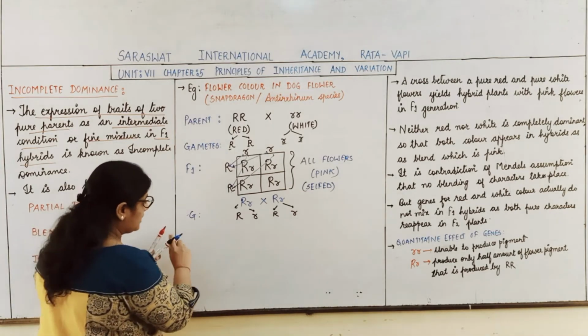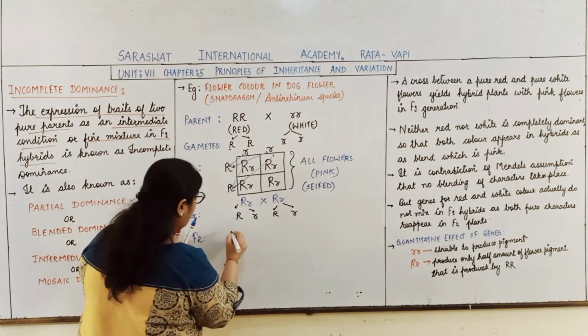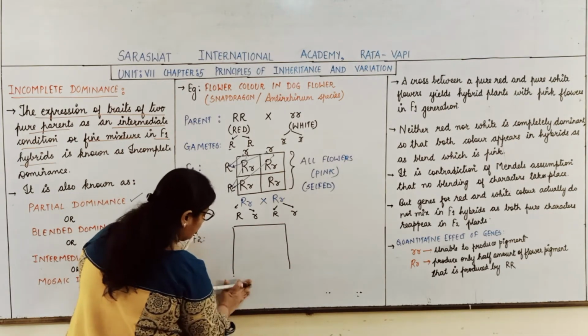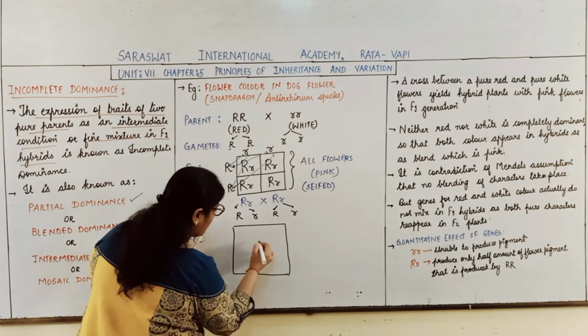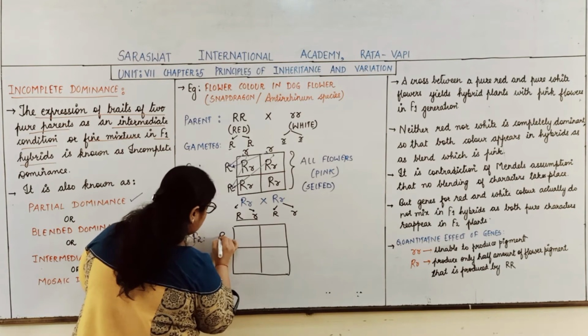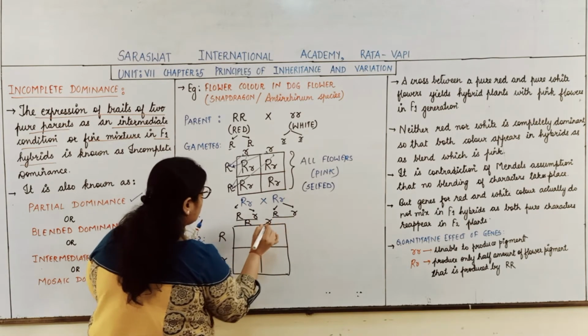Now when we talk about the F2 generation, if we form a Punnett square, students, these two gametes I am writing here. These two gametes I am writing here.